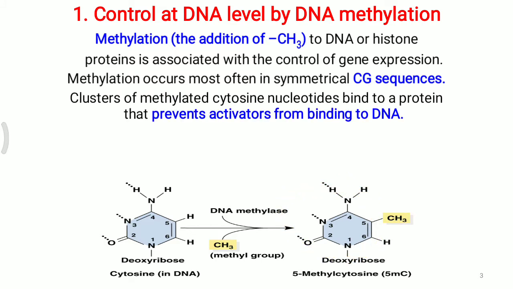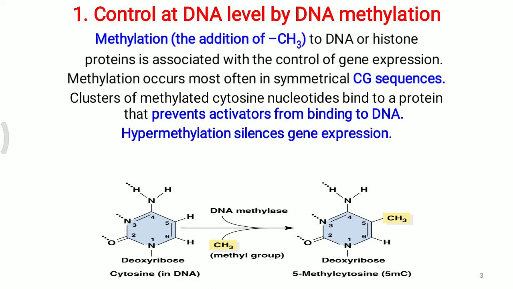A cluster of methylated cytosine nucleotides binds to a protein that prevents the activator from binding to DNA. So once methylation occurs, the particular activator which is needed for attachment over the DNA is not able to attach. So that particular portion or gene of the DNA is not able to be activated or expressed. So hypermethylation is silencing the gene expression. That is one method to control gene expression.